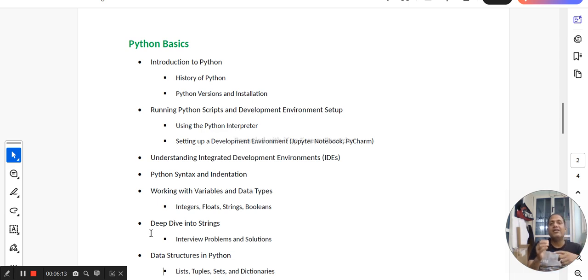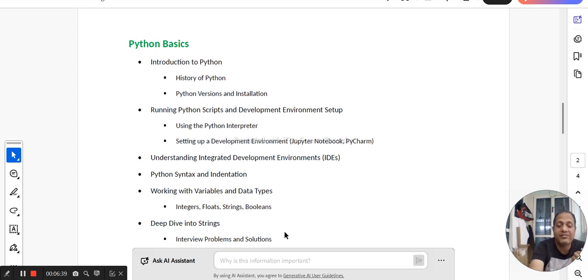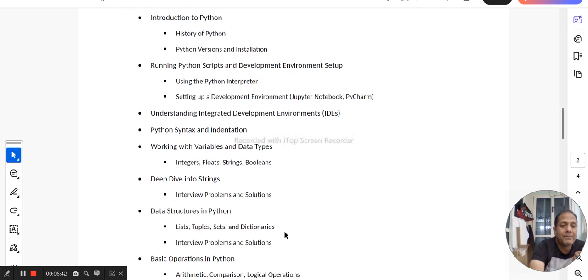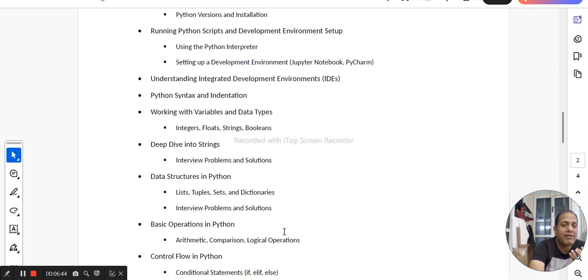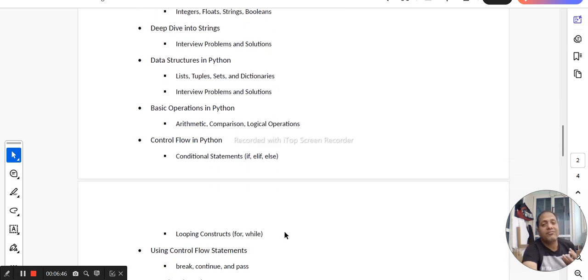Now we are going to learn everything and master Python, right? And we are going to do a lot of problem solving, especially for product-based companies where people ask DSA-level questions. There is a separate DSA round, data structure and algorithm round, which you have to clear. For that, we are going to do a lot of problem solving, so you are very comfortable clearing those kinds of rounds as well, and at the same time you have a very good understanding and concept of Python.